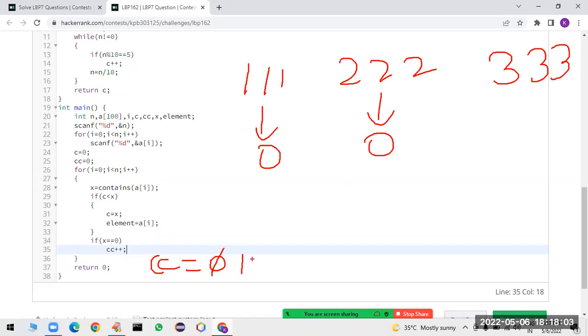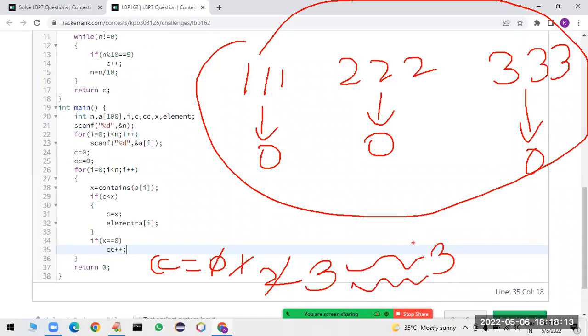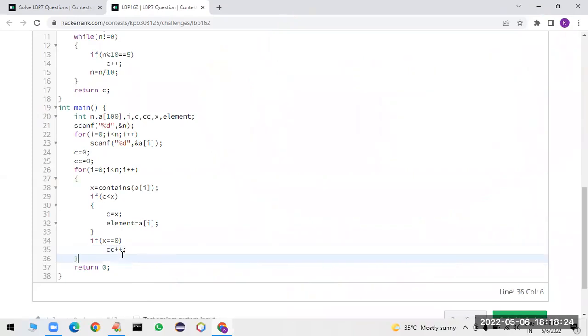Here also it will return 0, it will be incremented to 2. Here also it will return 0, it will be incremented to 3. How many elements are there? 3 elements. If it is equal to this special count, there is no 5 in any of them. In that case, we have to print the first element. For that purpose, I have taken this special count variable. Beyond that, nothing is there.